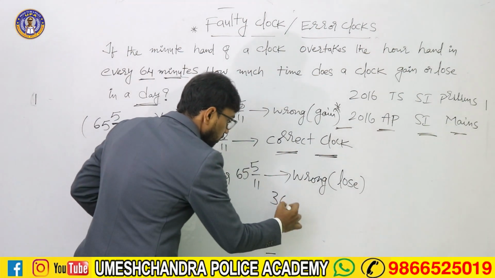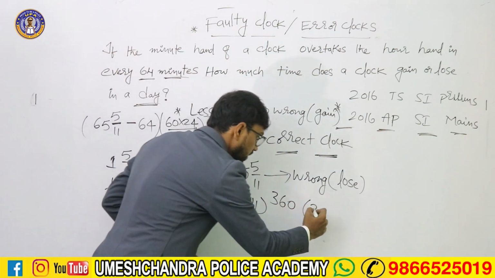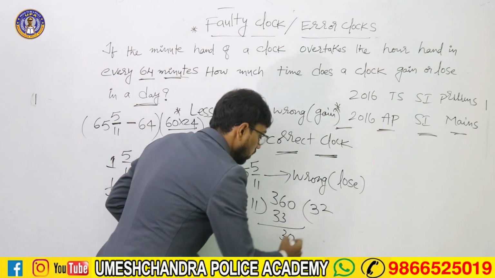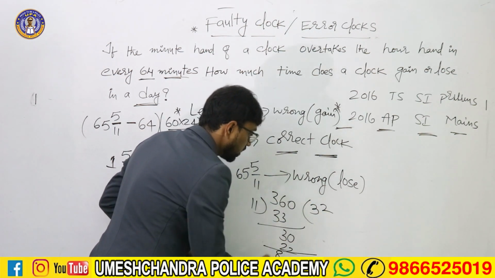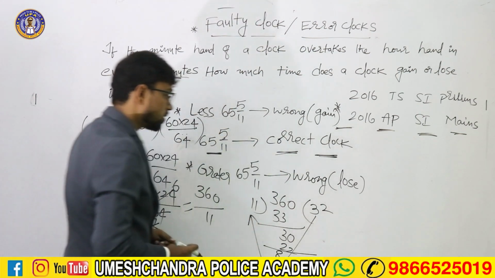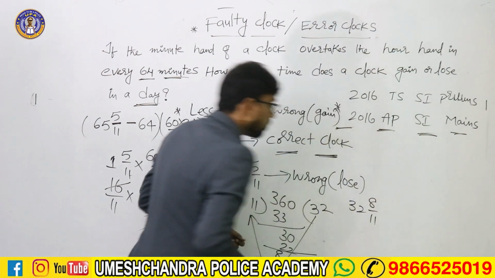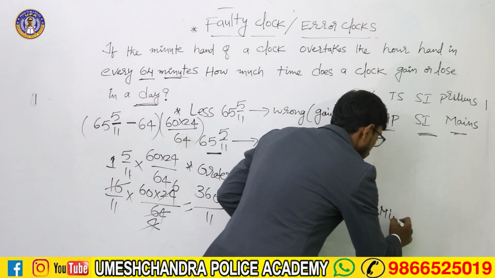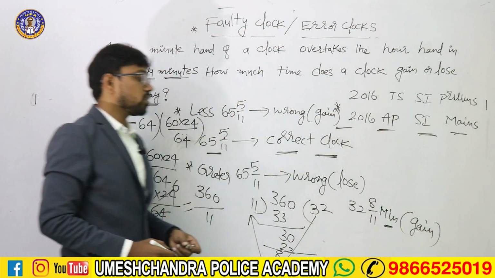So we can simply divide this value by 11. 11 threes are 33 and 3 0, 11 twos are 22 and we have remainder 8. So the mixed fraction could be 32 8 by 11. So our answer is 32 8 by 11 minutes gain.